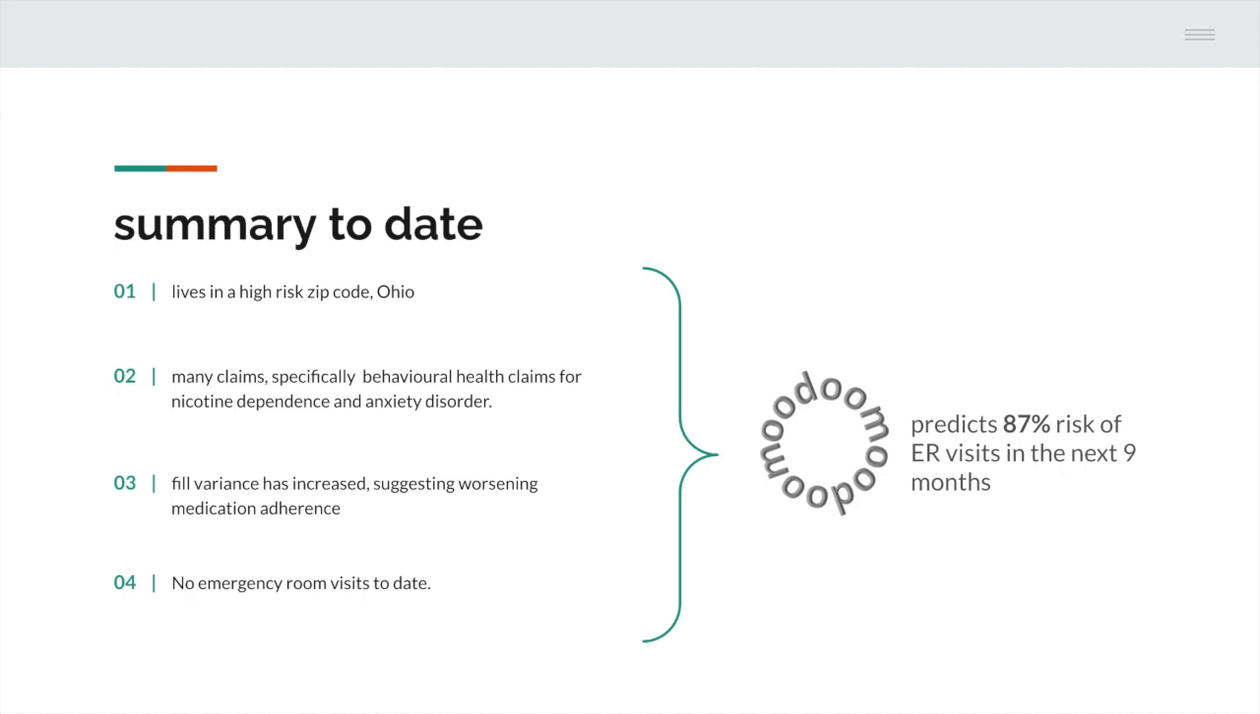Summary to date. So the new behavioral health claims are for nicotine dependence and anxiety disorder. Everything added together, moodoom predicts an 87% risk of ER visits in the next 9 months.